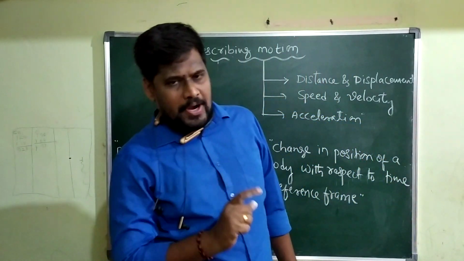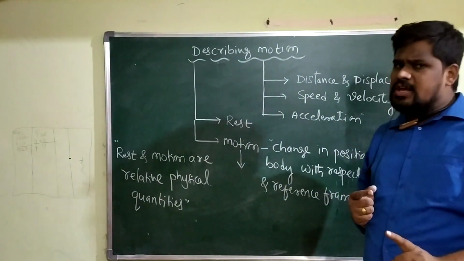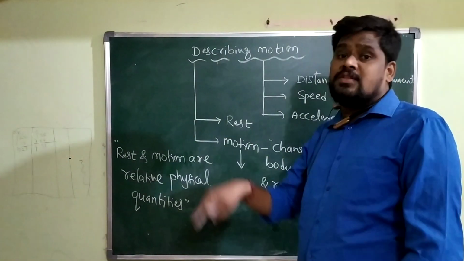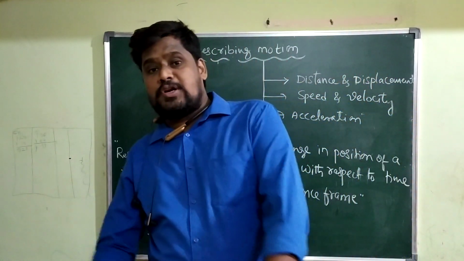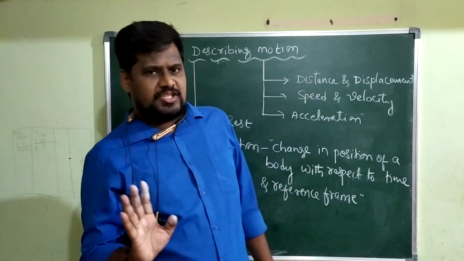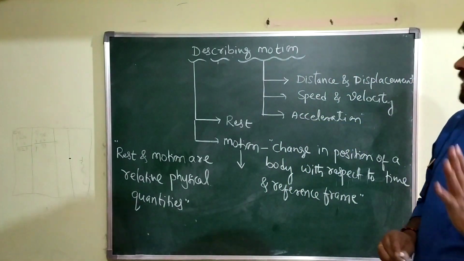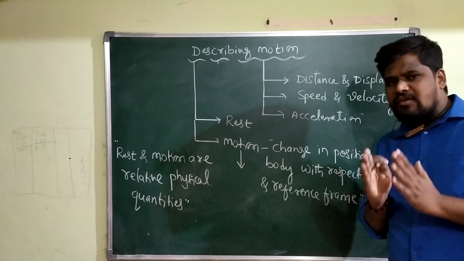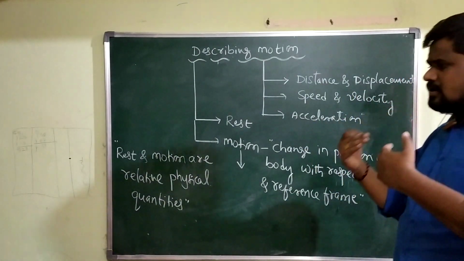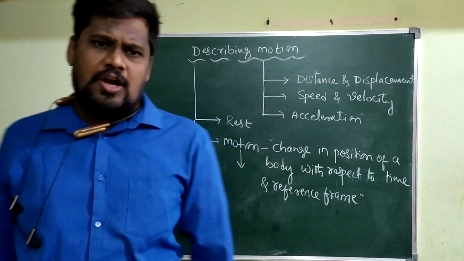Second point, with respect to one frame, suppose the body is in the state of motion, the same body may be in the state of rest with respect to what? Other frame. So, whether the body is in the state of rest or in the state of motion, it is decided by what reference point you are taking. Based on that only, I can tell whether the body is in the state of rest or in the state of motion.